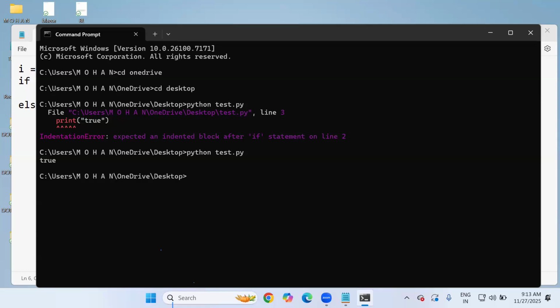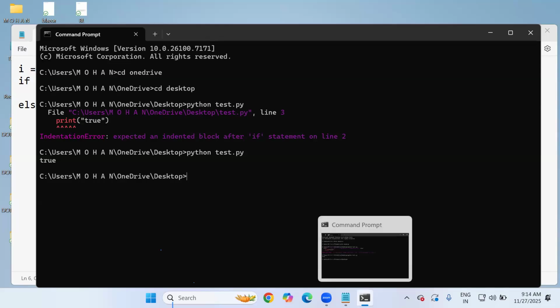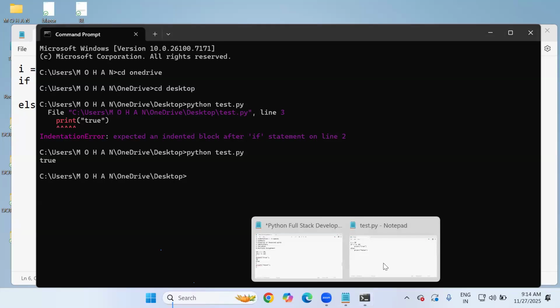Okay. So this we have to manage in the Notepad editor. In the Notepad editor, if you start writing Python code, you have to take care in your own way where indentation is required and where it is not required. You have to be clear. This is the problem we generally face in the initial stage of writing Python code using the Notepad editor. So indentation levels must be there.